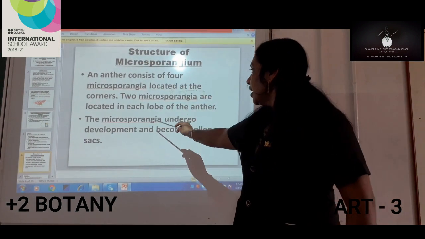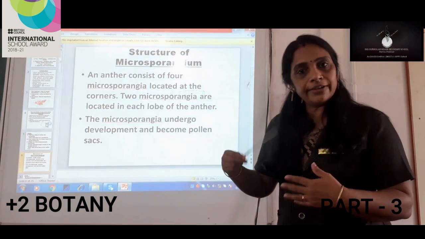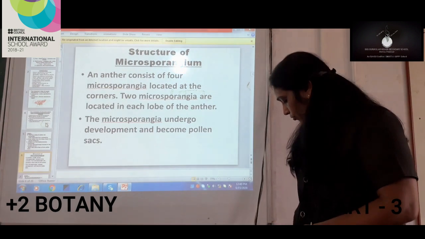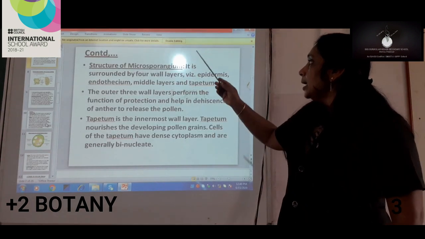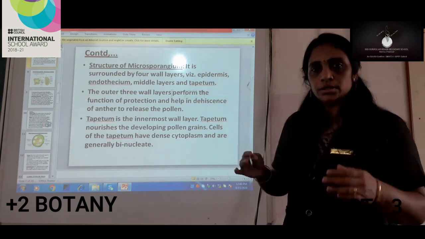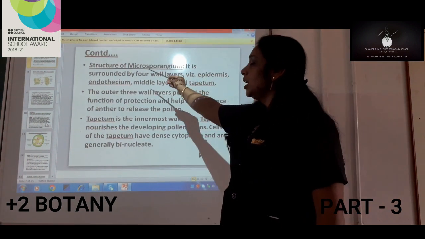The microsporangium undergoes development, and because of the development taking place in it, pollen sacs are formed. When we go into the detail of the structure of the microsporangium, we can see that it is surrounded by 4 walls.